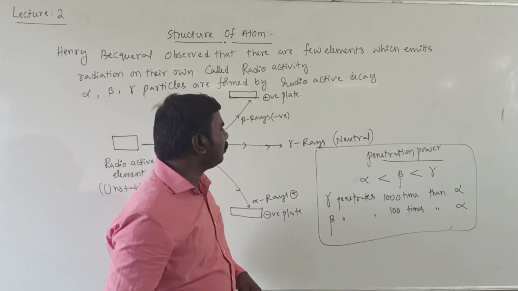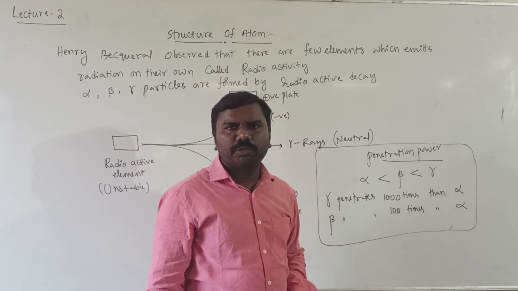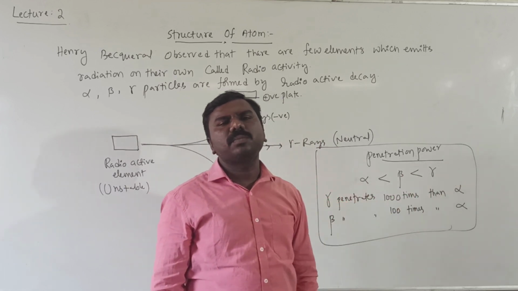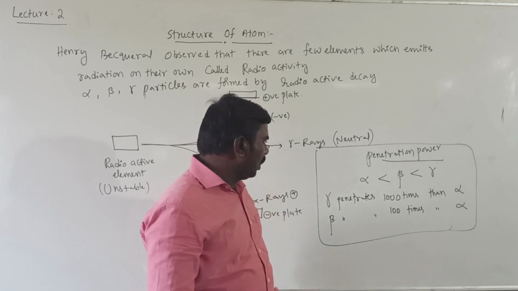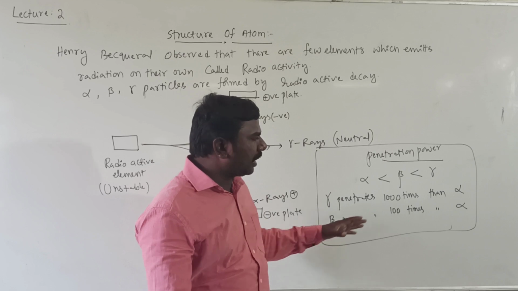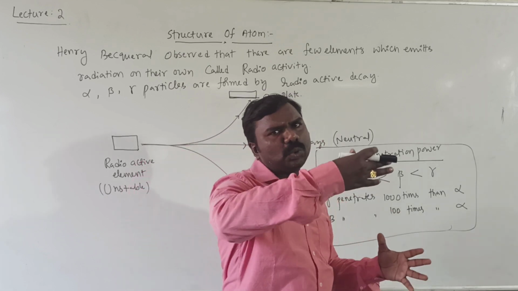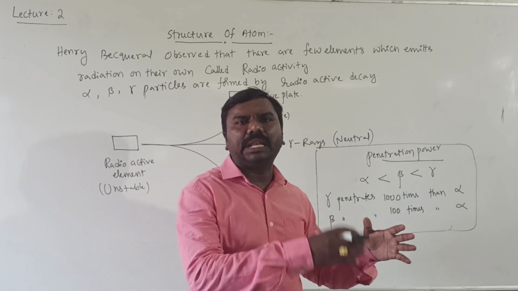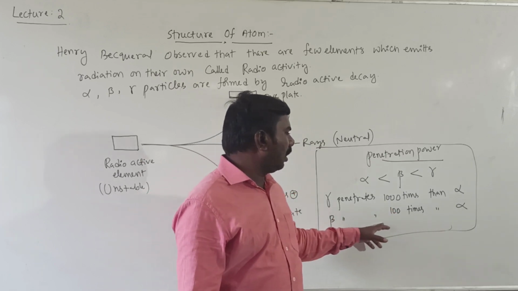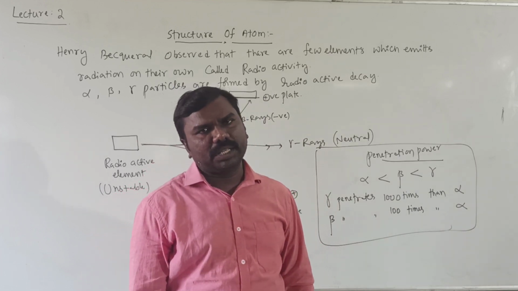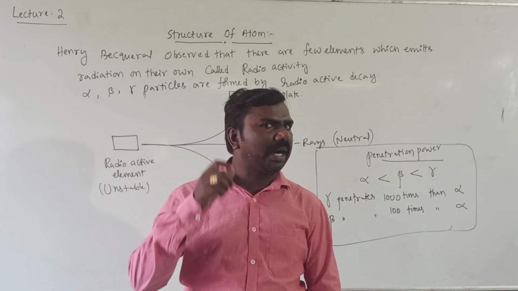Now, penetration power is important for objective exams. Alpha less than beta less than gamma. Gamma has more penetration power. It means gamma penetrates 1000 times more than alpha, and beta penetrates 100 times more than alpha particles. Penetrate means passing through a material. This is about the fundamental particles.